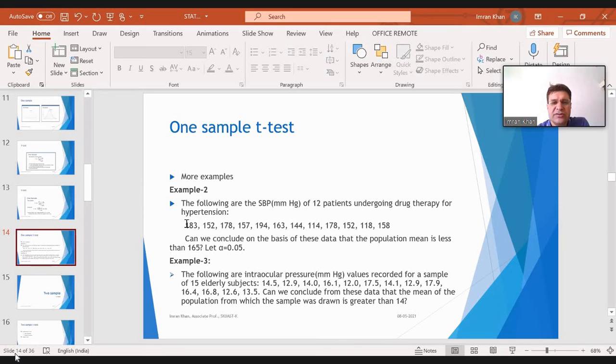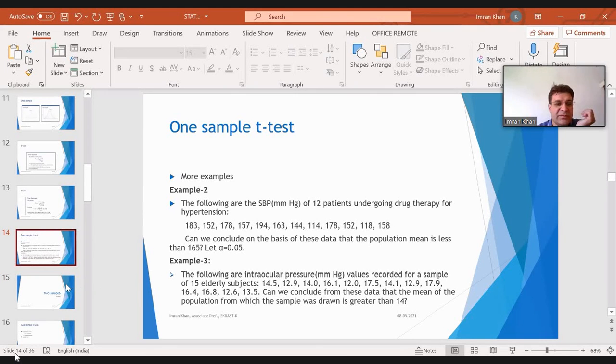hypertension. So the systolic blood pressure values have been recorded, that is 183, 152, 178, and so on up to 158. Now, because these patients are under drug therapy, and after that systolic blood pressure has been recorded. Can we conclude on the basis of these data that the population mean is less than 165? You are being given a standard value, that is 165, and we need to conclude whether these values are inconsistent with that.